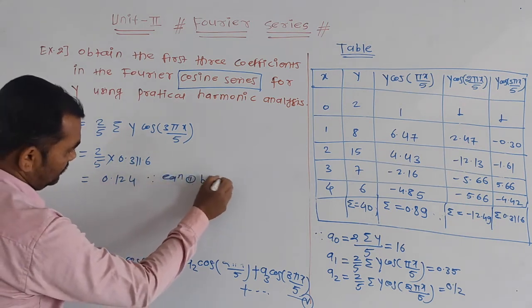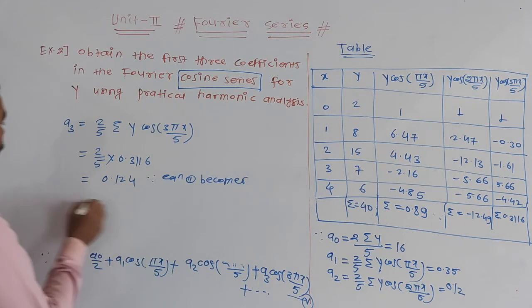Equation 1 becomes y is equal to the value of a0 by 2.